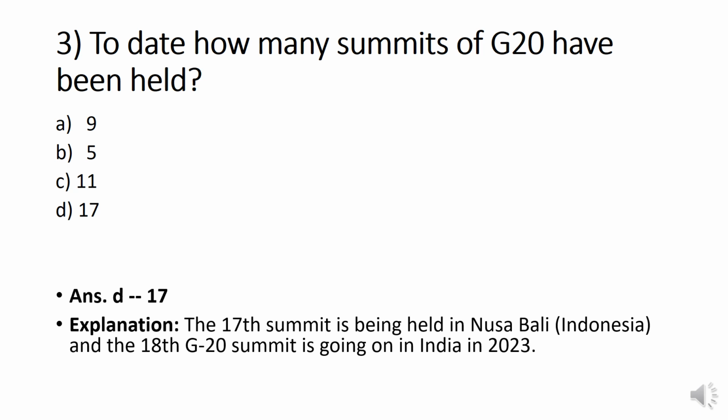Yes, option D, 17, is the answer. The 17th summit was held in Nusa Dua, Bali, Indonesia in 2022. Presently, the 18th G20 summit is going on in India in 2023.